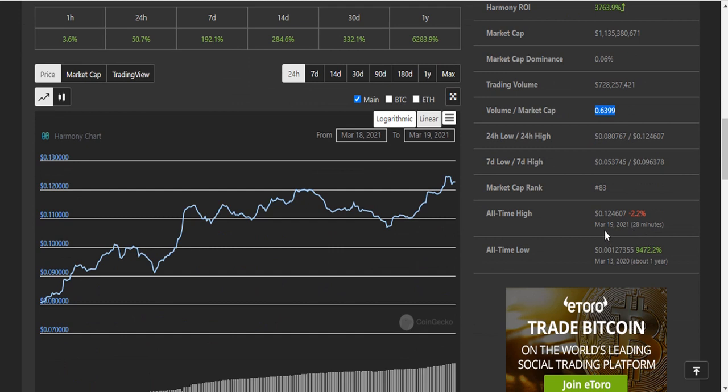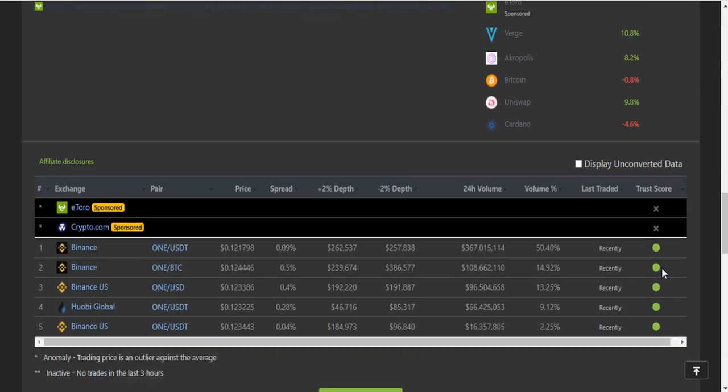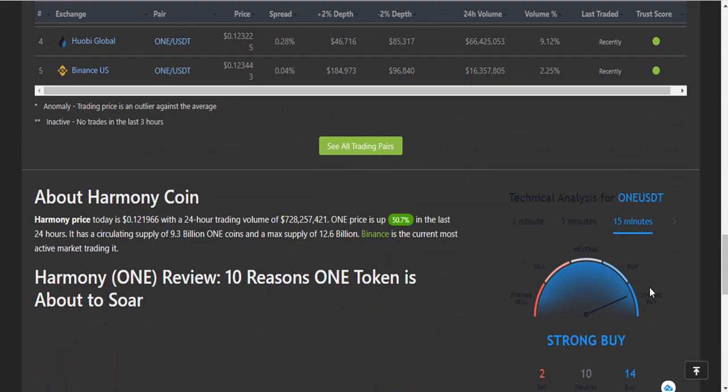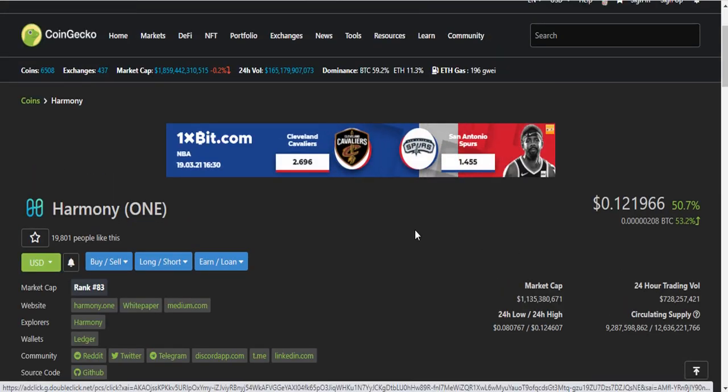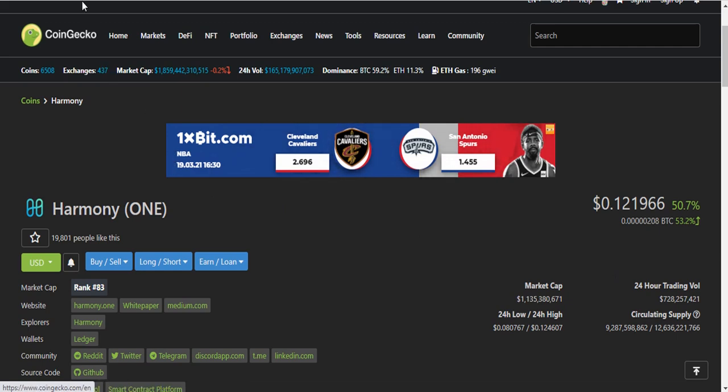And all-time high of this token was on March 19, 2021 and the price was $0.12. And all-time low of this token was on March 13, 2020 and the price was 0.00127355. And it is available on these exchanges, Binance, Huobi Global and some other important exchanges. And let's dive into the chart and let me please tell you my target for this token right now.